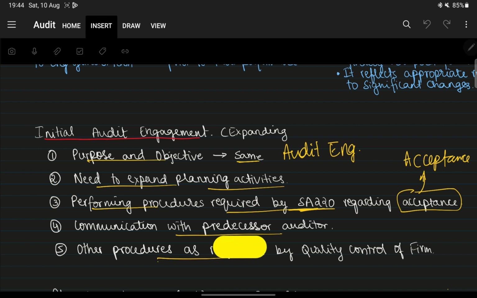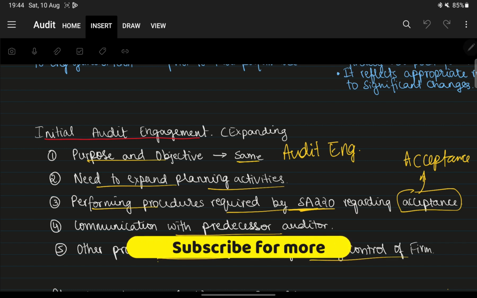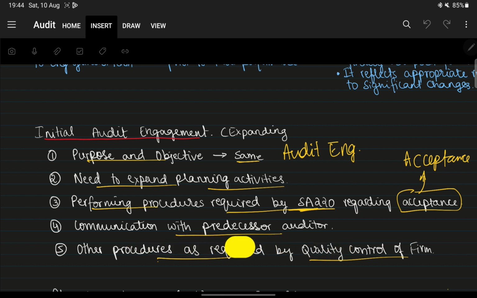Next, other procedures as required by quality control of the firm. So basically there are 5 points, right? We'll just close our eyes and try to memorize it. Firstly, the purpose and objectives of this engagement are the same. Secondly, there's a need to expand the planning activities.